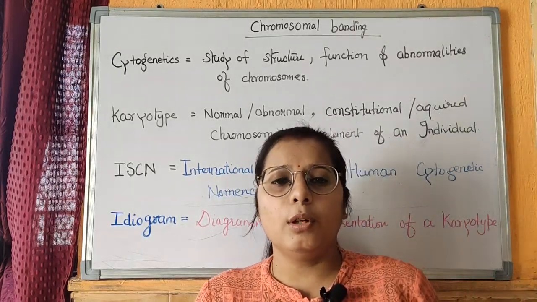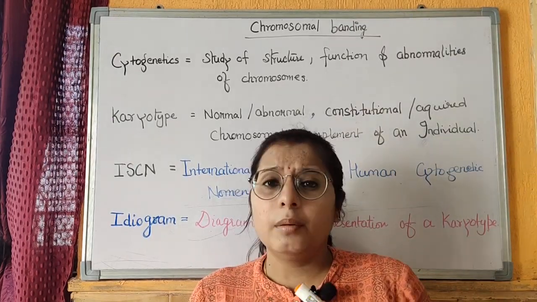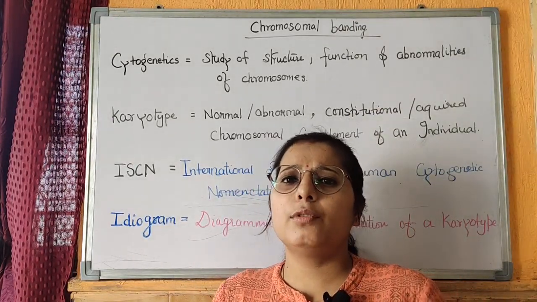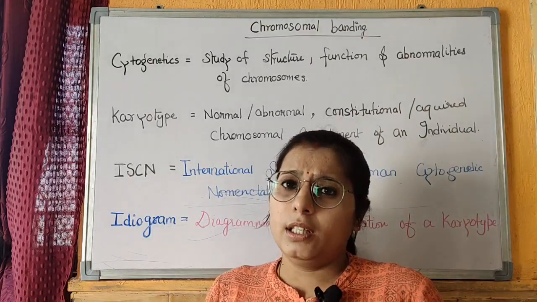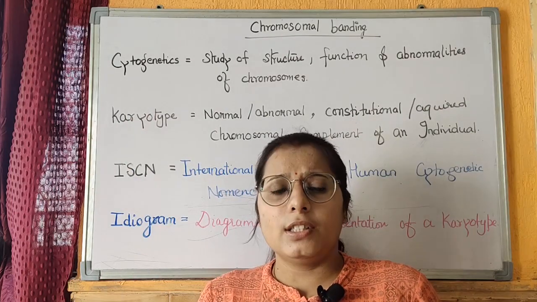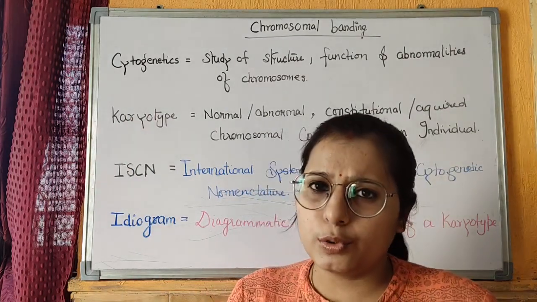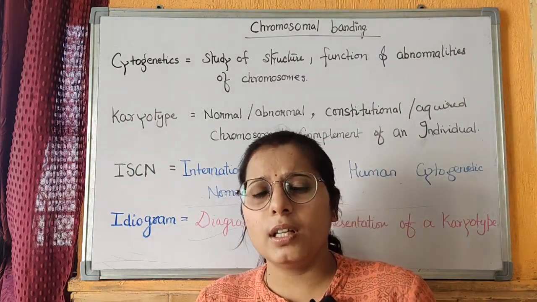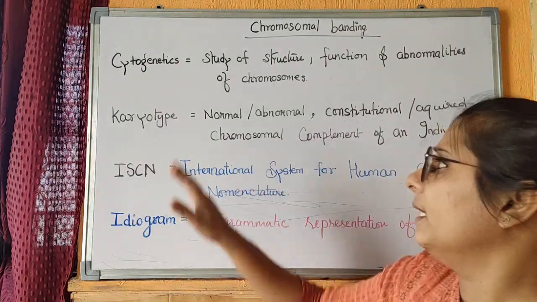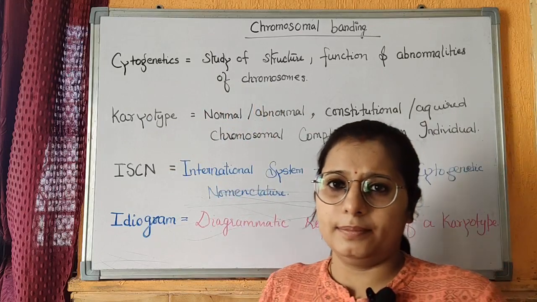Today we will study about chromosomal banding. Before studying chromosomal banding, we must know a few terms and a few things about it. First is cytogenetics. Cytogenetics is a branch where we study the chromosome structure, functions and their abnormality that may be present in a cell.